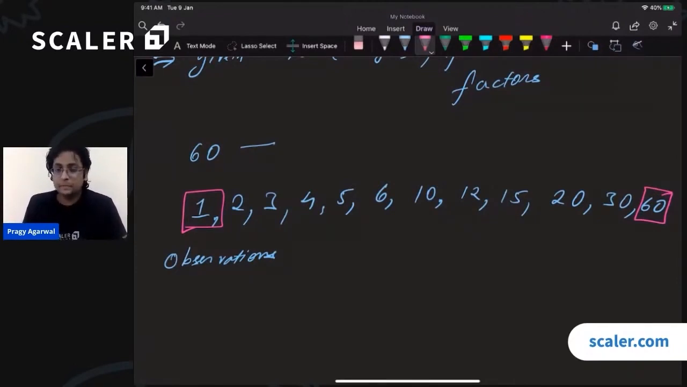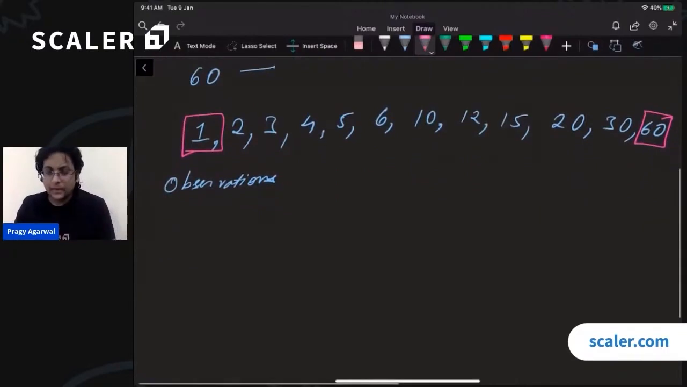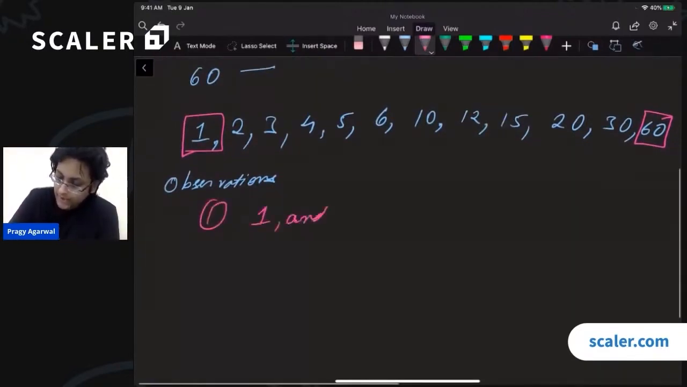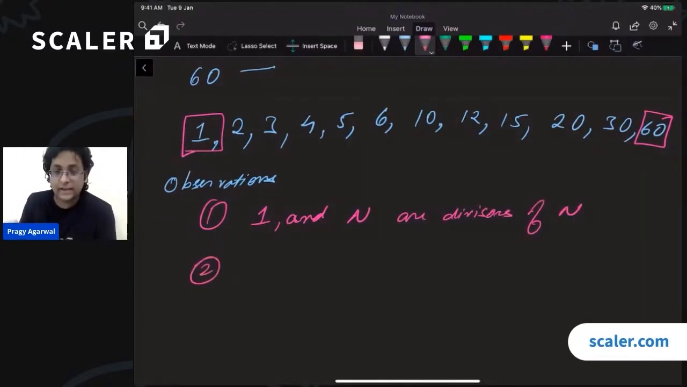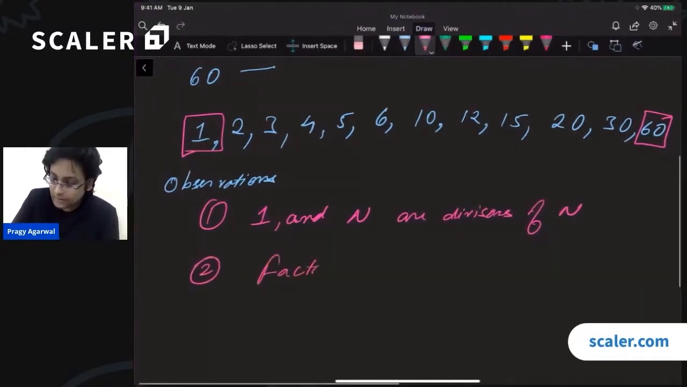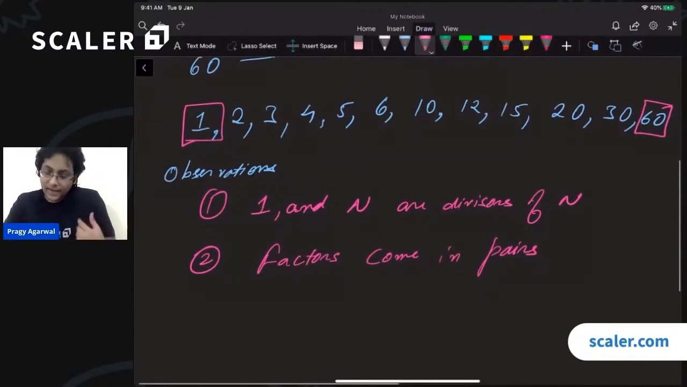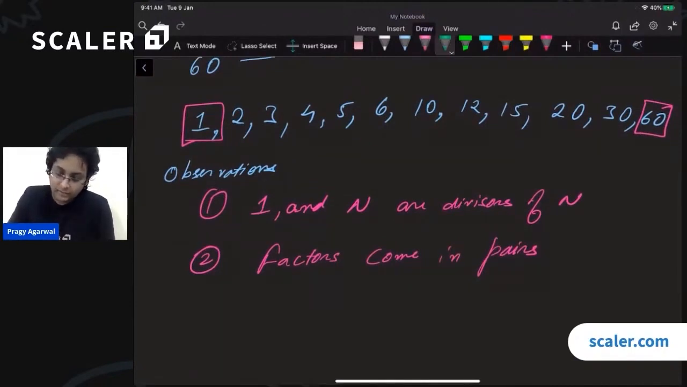So we notice one more thing. The first thing is that 1 and n are divisors of n. The second thing that we notice is that factors come in pairs. What do I mean by that? I mean that given any factor, there is a corresponding factor.